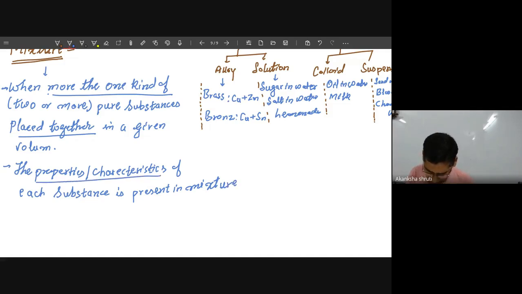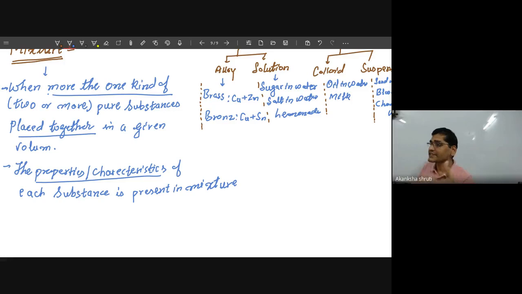Say you are mixing sugar and salt. If you are placing the powder of sugar with the salt and then you are tasting it, what will be the taste? Sometimes it gives a salty taste, and in the next moment it gives a sweet taste.